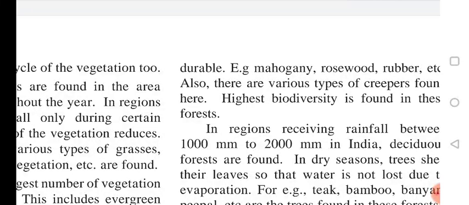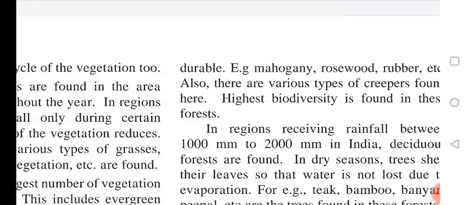Example trees: mahogany, rosewood, rubber, etc. Also there are various types of creepers found here. The highest vegetation is found in this forest, meaning we are talking about evergreen forest. Evergreen forest is found in the region which receives more than 2000 millimeter of rainfall with abundant sunlight. Such a forest is known as evergreen forest.